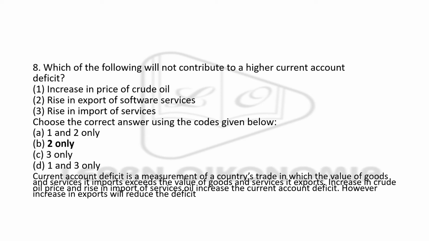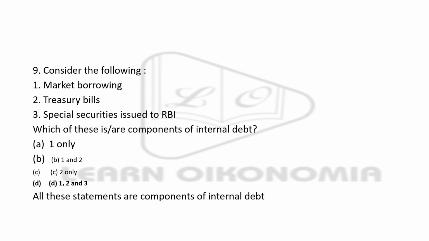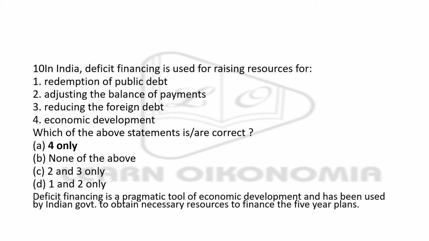It is only a rise in export of software services. That's the correct answer. Let's consider the items here: market borrowing, treasury bills, and special securities issued to RBI. Just see what the components of internal debt are. The answer is all of these are components.